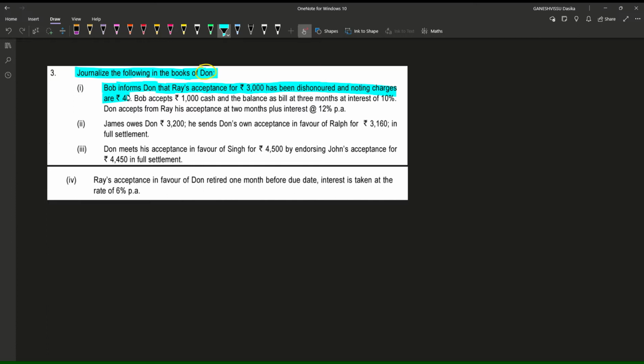That bill receivable with Dawn has been endorsed to Bob, and on the maturity date, or the due date, the acceptance given by Ray, which was endorsed to Bob, is dishonored.